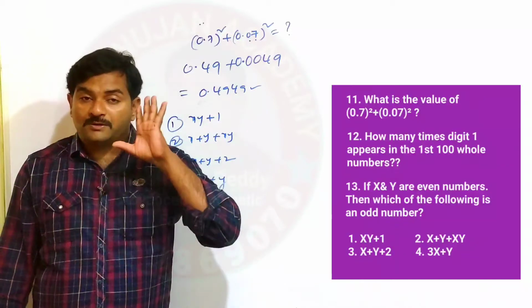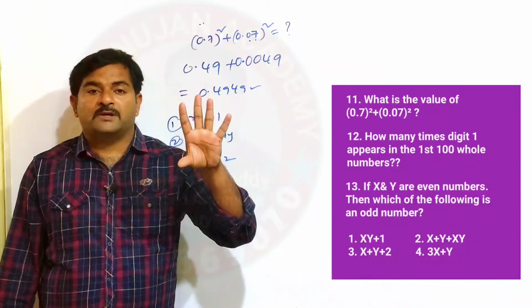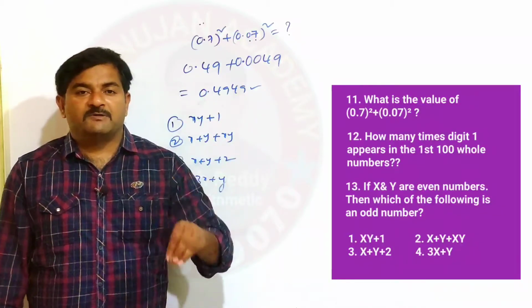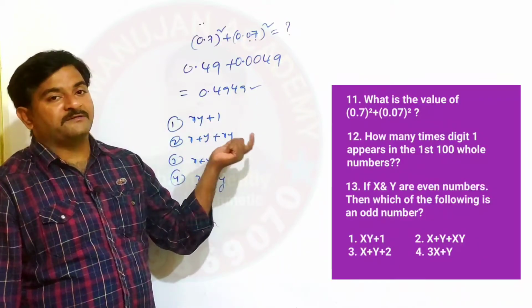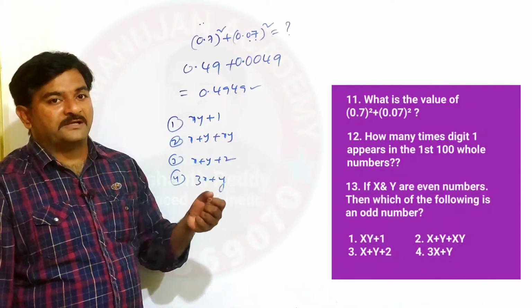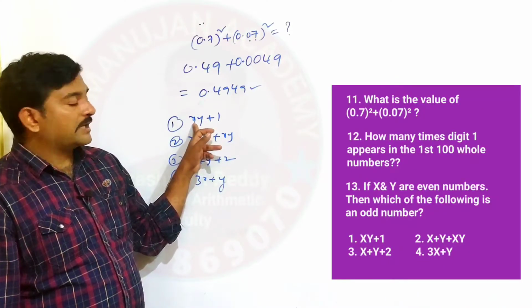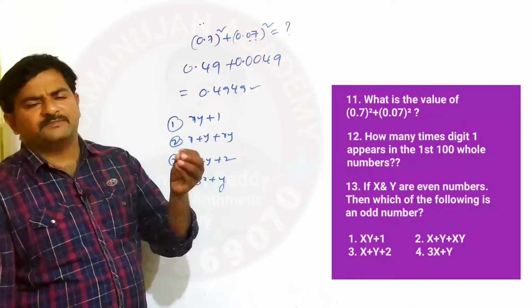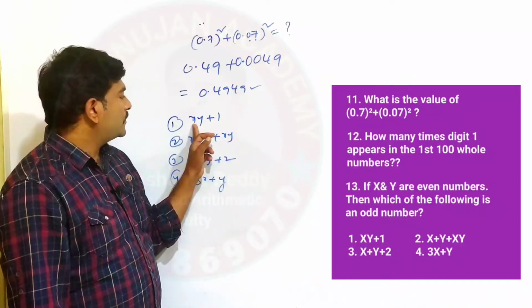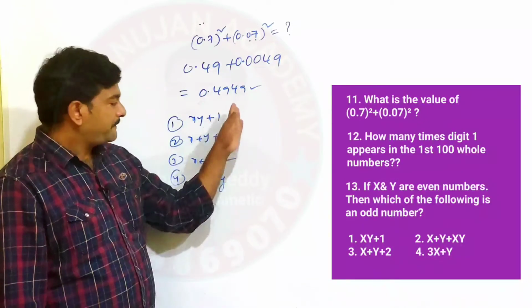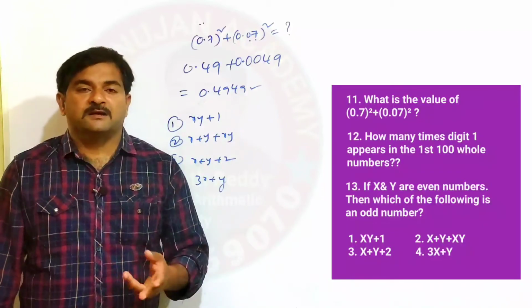If you don't have that much stuff in your mind, simply what you have to do is assign some values randomly. For example, x equals 10 you can take, and y equals 12, or else take some small values. x equals 2 you can take, y equals 4 you can take, and verify which of the following is an odd number.